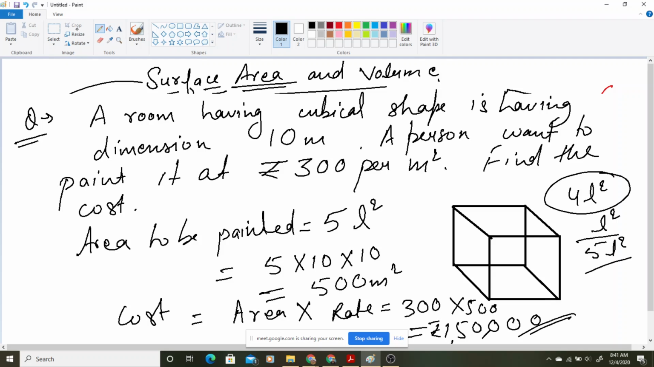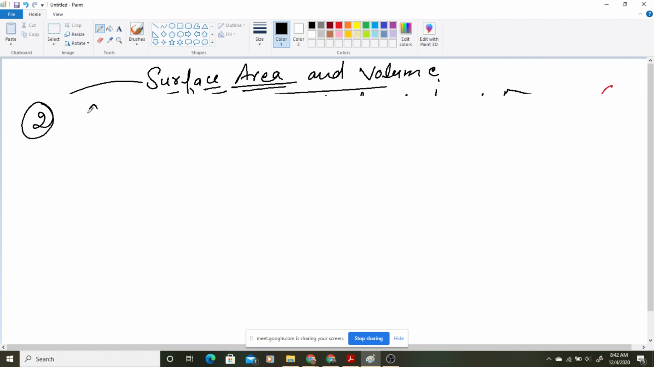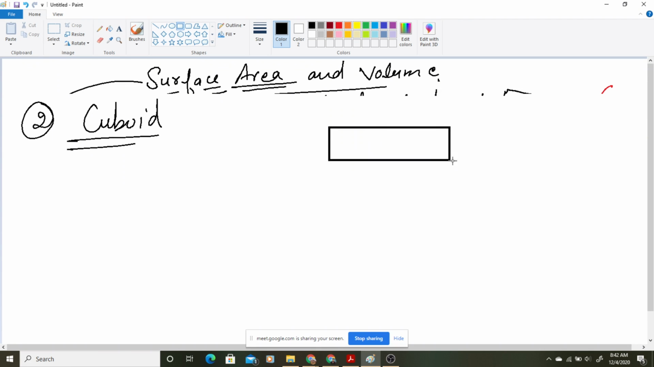Now let us move to our next figure. हम अपनी दूसरी figure की बात करते हैं. Cuboid, second figure. We will be discussing about cuboid. Now a cuboid is what? It is also a solid dimensional figure, 3-dimensional figure, but it is having the length, breadth, height unequal.